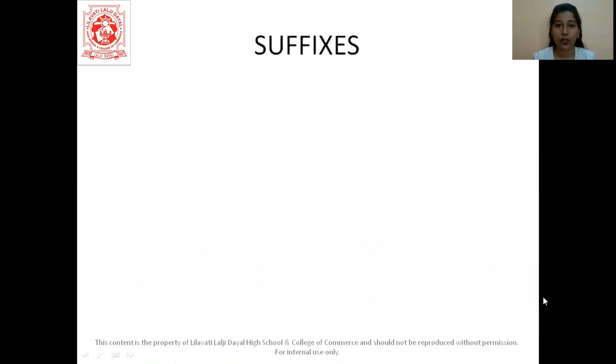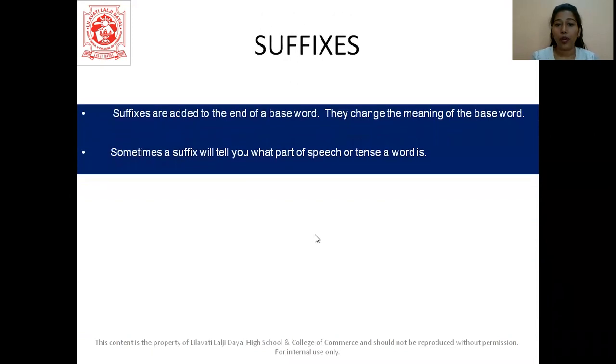Now let us see what suffixes are. Prefix means you are adding before the base word, and suffixes means you are adding something after the base word, which means at the end of the base word. So suffixes are added to the end of a base word. They change the meaning of the base word, same like prefixes were also changing the meaning. Sometimes a suffix will tell you what part of speech or tense a word is. Correct? Beautiful becomes beautifully. Beautiful is an adjective, beautifully is an adverb. So part of speech is what it also tells us about.